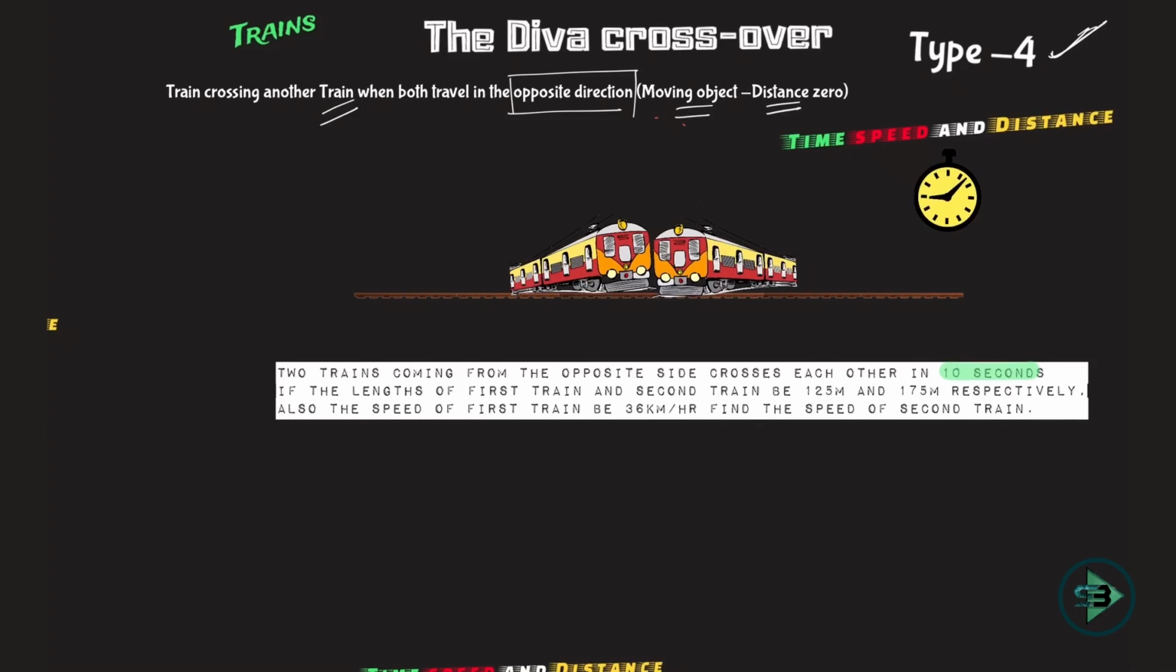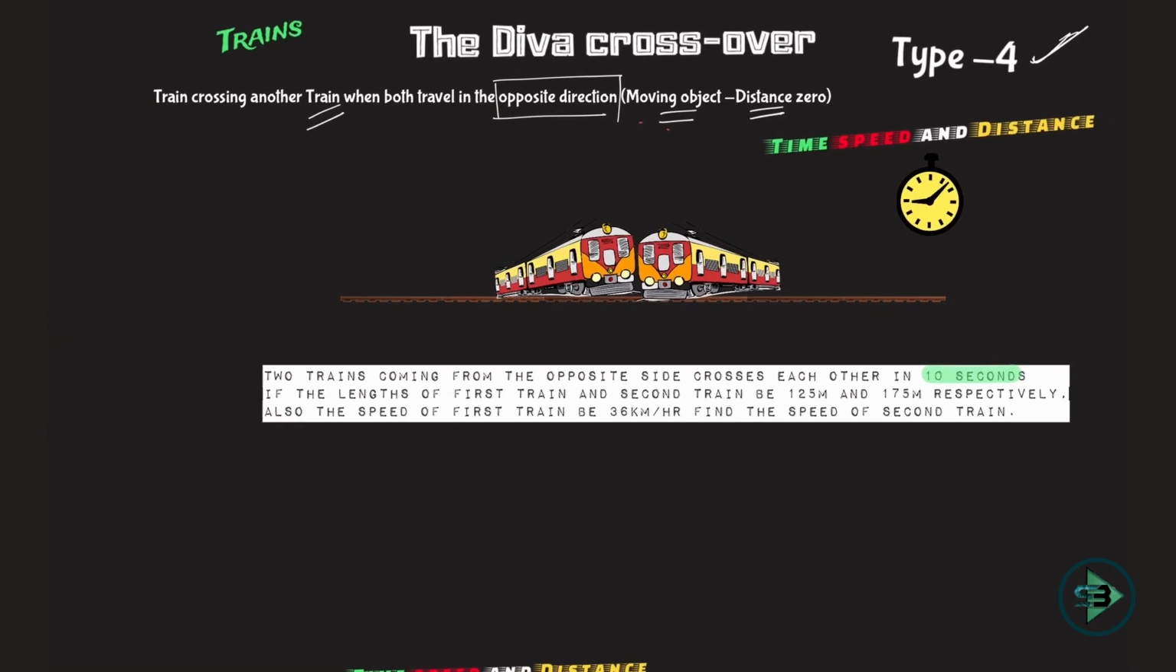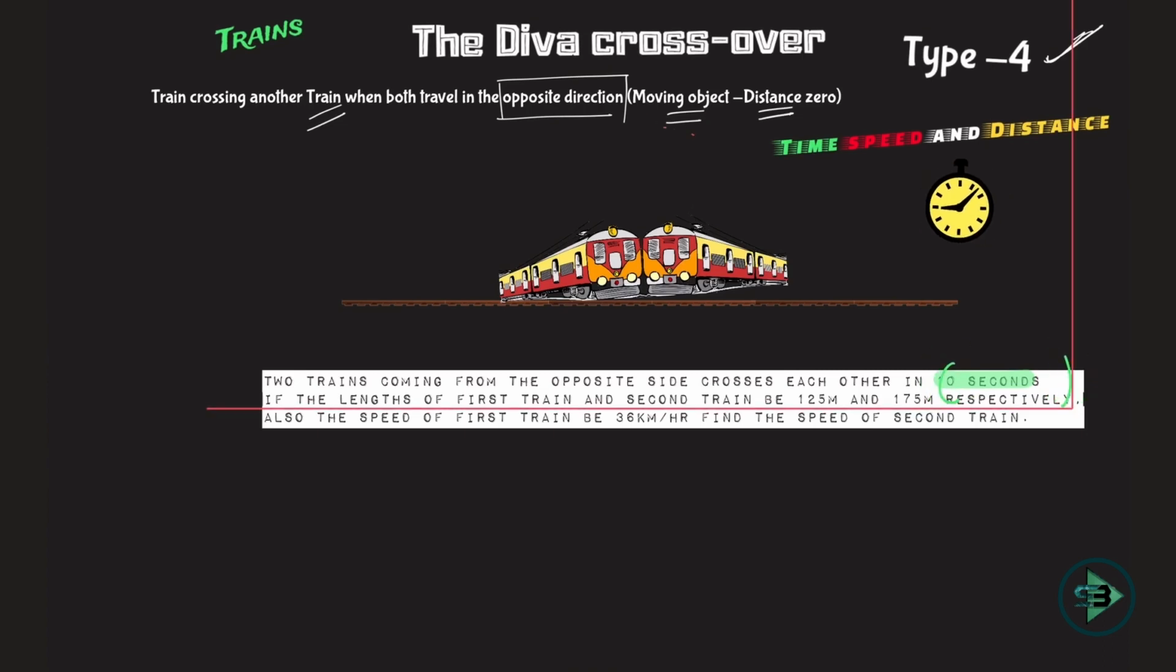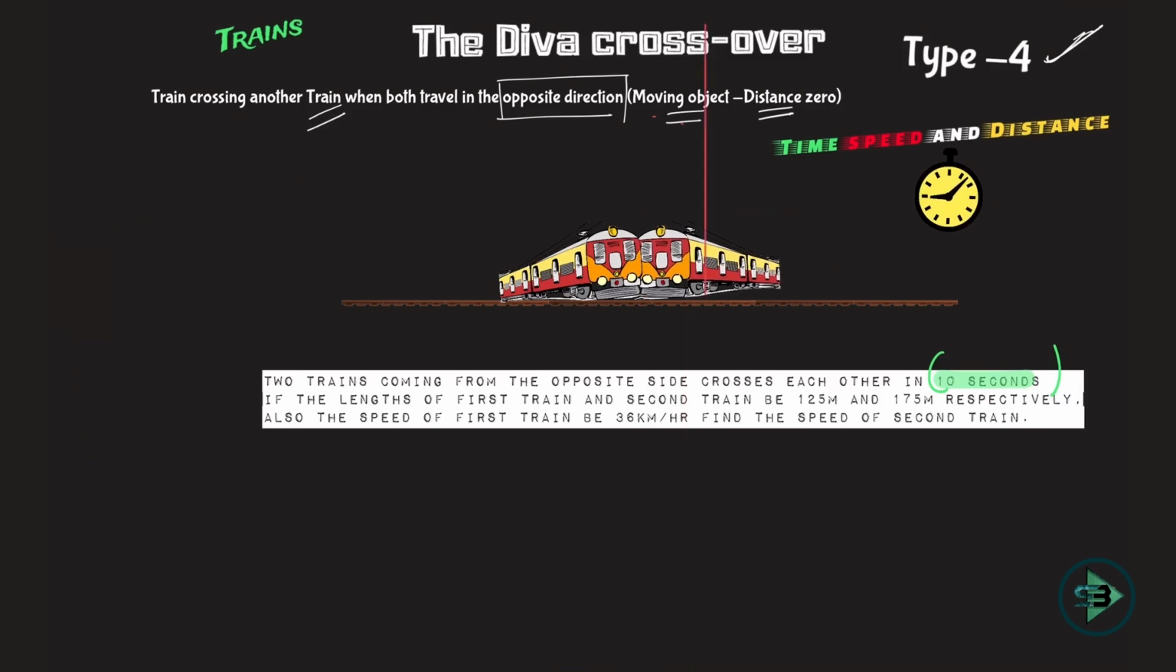Okay, this crossover is the episode which will help us understand 2 trains traveling in the opposite direction. Why it's a crossover, now let us understand why it is called that. So when do I start the stopwatch and when will I stop the stopwatch? 2 trains coming from opposite sides cross each other in 10 seconds. First, it should be clear in your brain what this 10 seconds is about. So I start the stopwatch when the distance between these 2 trains is 0.